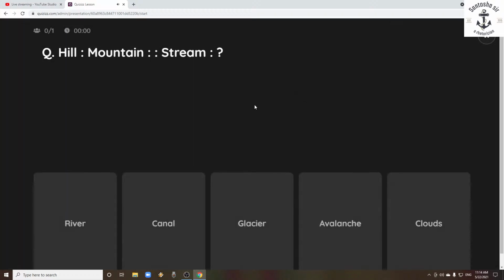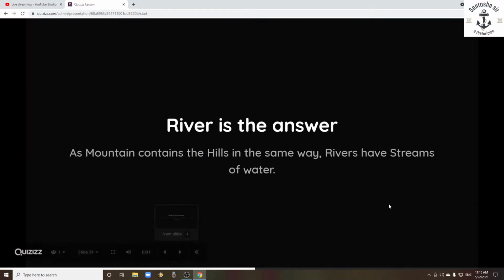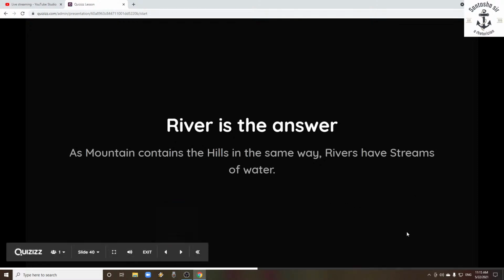So here, mountain is for hills, and what is it for stream? We have the options: river, canal, glacier, avalanche, and clouds. So here, river is the right answer. And why is river the right answer? Because as a mountain contains hills, in the same way, rivers have streams of water. If many hills are there in one mountain, in the same way, many streams will be there in the river. Like that, river is the right answer. Let's move on quickly to the next question.